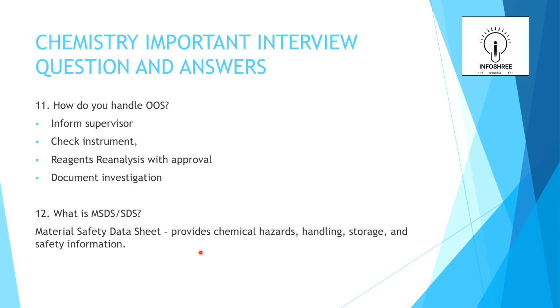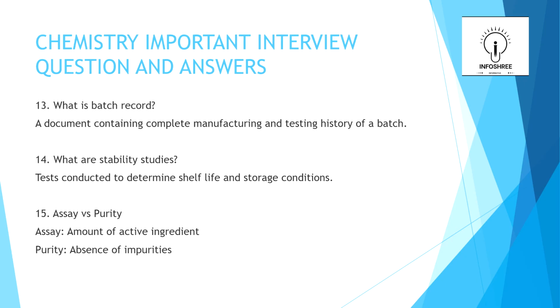In that sheet, they say whether this product is hazardous for humans, and that to handle the chemicals we have to take some safety measures. Such things are mentioned in that sheet. That's why it's called the MSDS sheet. So let's go to the 13th answer.